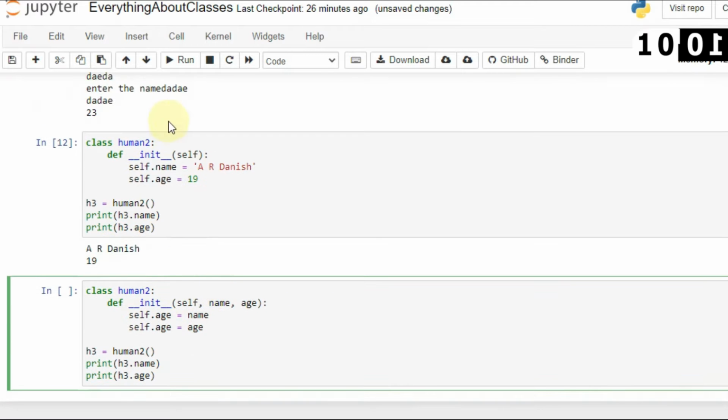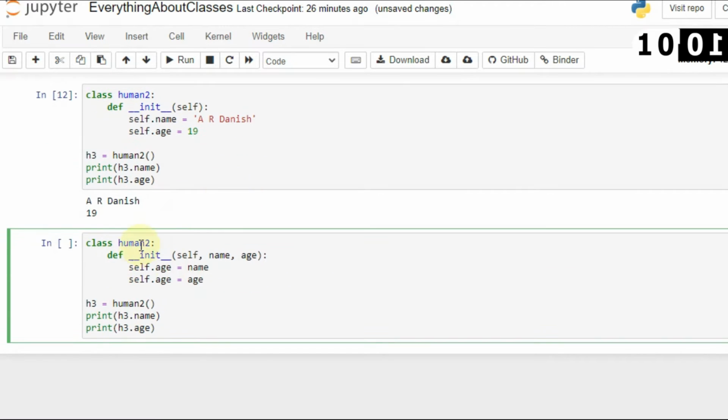As you can see, here I had defined self dot name as AR Danish, but here I am defining self dot name as name. So whatever you pass in the parameter, it will take that input. So now let's create h3, let's say this class is named human3, and h4 is human3. If I access this, it might show me an error because I have not passed any value. See, whatever you use in the init method,